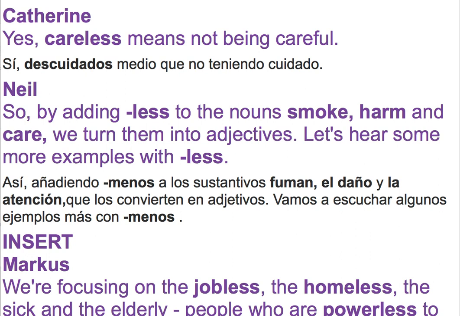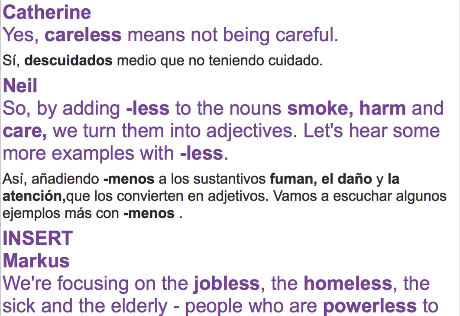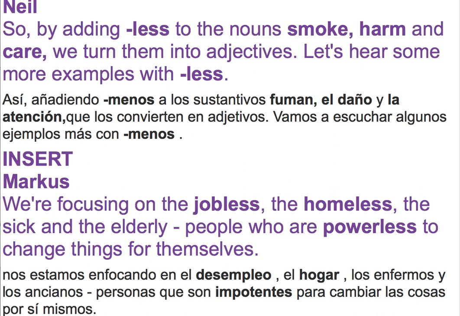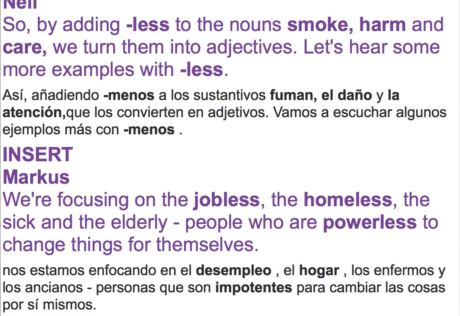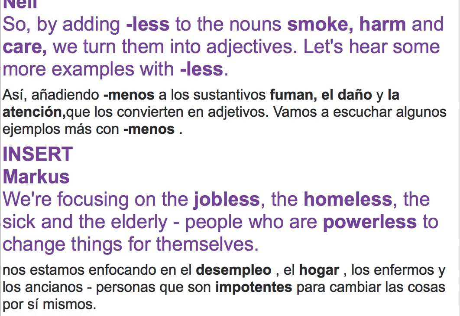Let's hear some more examples with less. We're focusing on the jobless, the homeless, the sick, and the elderly. People who are powerless to change things for themselves.